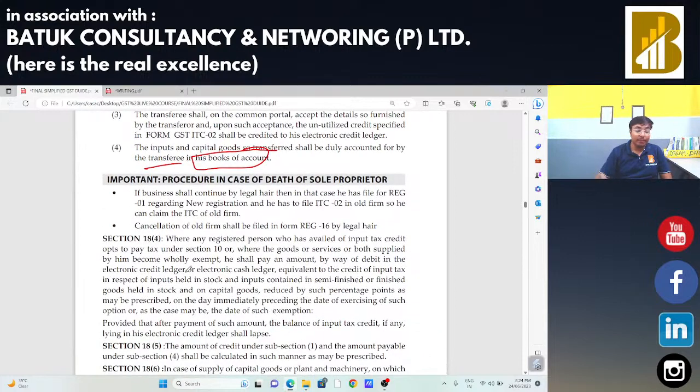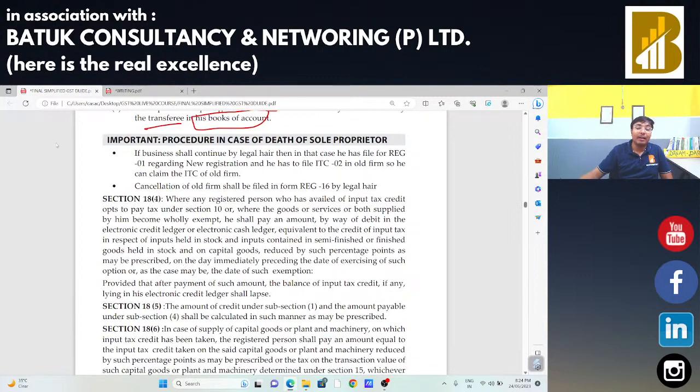Now, one important part is there. So this concept is clear in case of sale, merger, demerger. ITC-02 is required. The counterparty has to accept the input tax credit and book the same in the books of accounts. Okay. Now, next important part, procedural, in case of death of the sole proprietor.